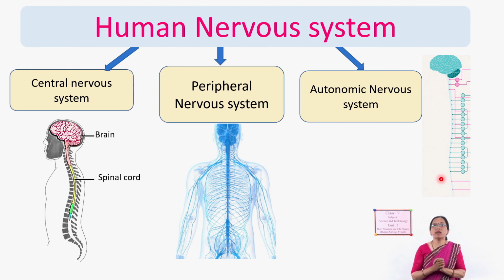These are the 3 parts of the human nervous system. Just recall it. What are those? Our whole nervous system is divided into 3 parts. First one is the central nervous system, head to tail. Then the peripheral nervous system, from the central nervous system to different organs, different parts of the body. And the autonomic nervous system, which is present on the back side, just parallel to the, which one? Spinal cord. So these are the main 3 parts of the human nervous system.